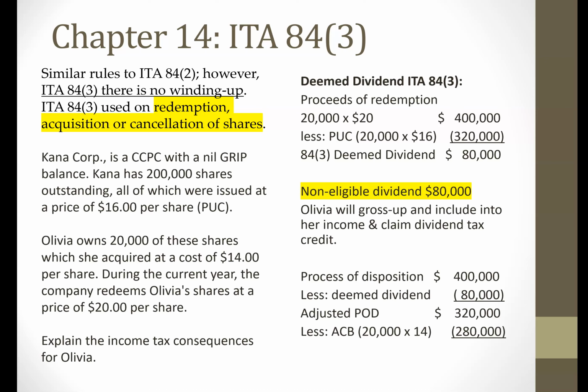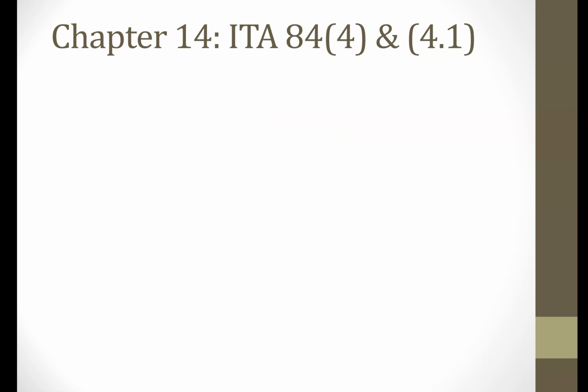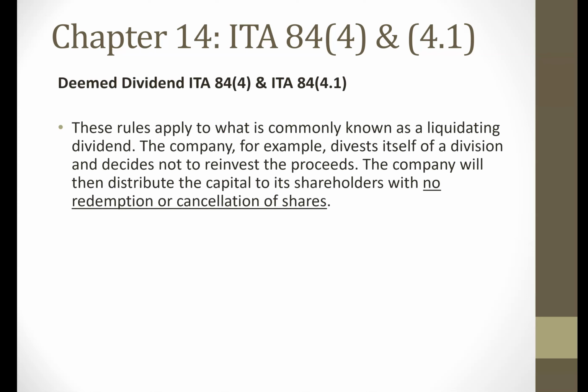So in addition to the deemed dividend, she's also going to have a capital gain. Once again, 50% of that will be taxable. So that's an example of an 84.3. Moving on to the next slide, let's look at the last topic, which is an 84.4 and 84.4.1. Now, both of these sections refer to what's called liquidating dividends, but 84.4 applies to private corporations, and 84.4.1 is applicable to public corporations.